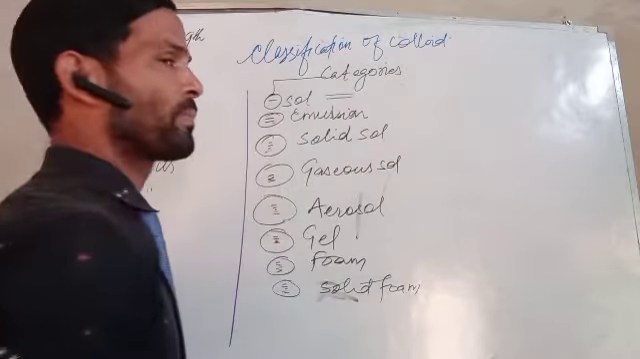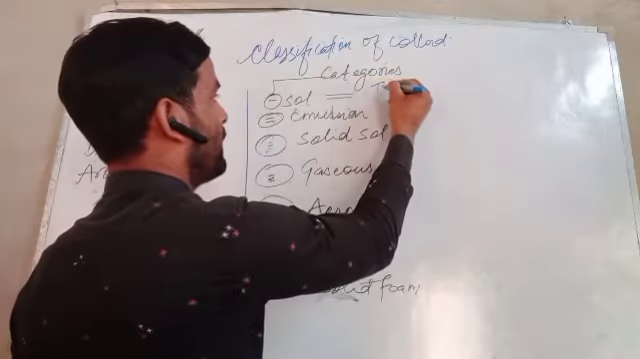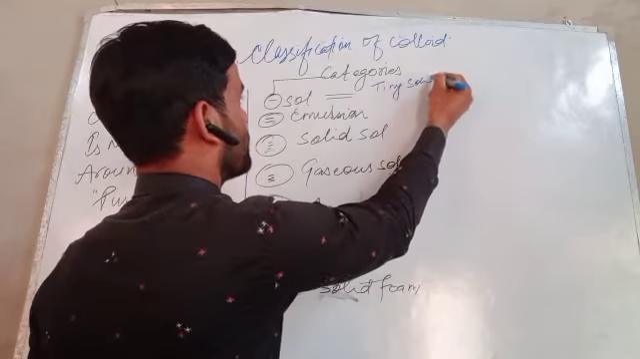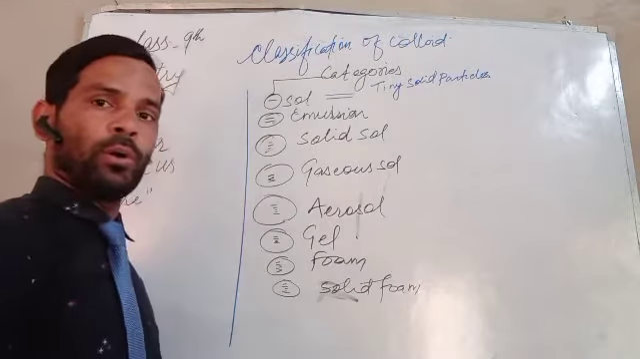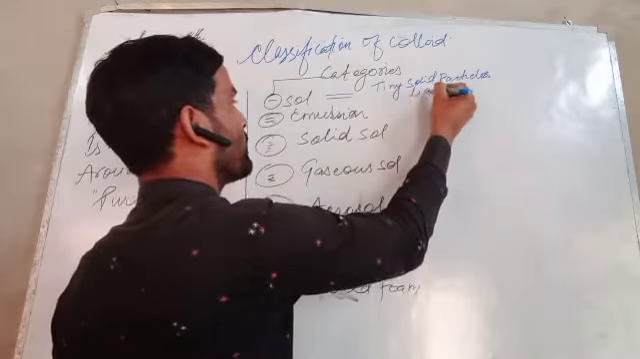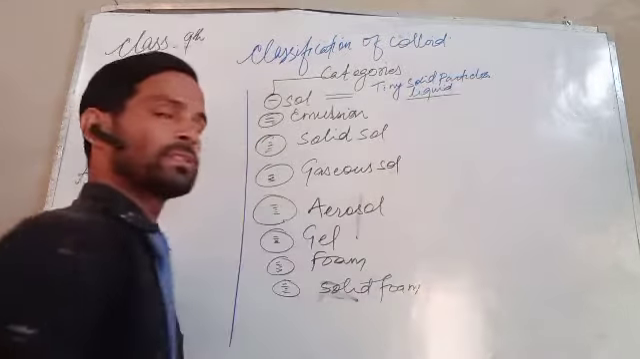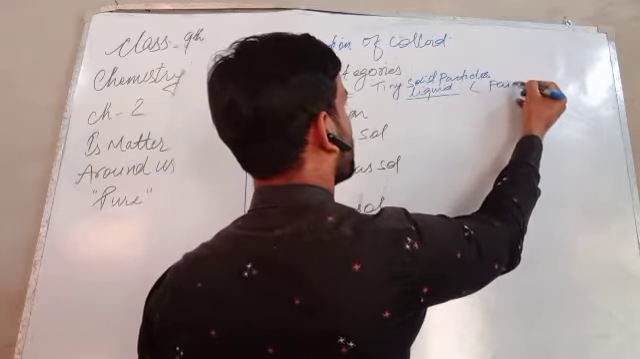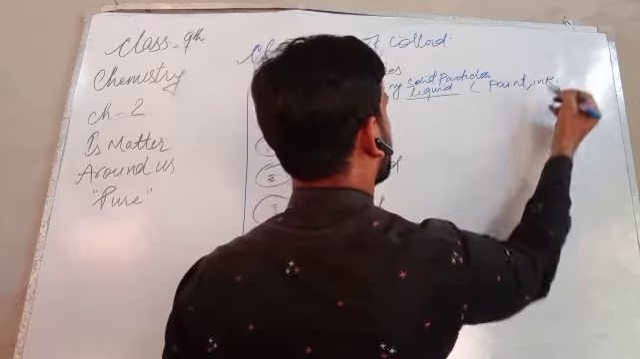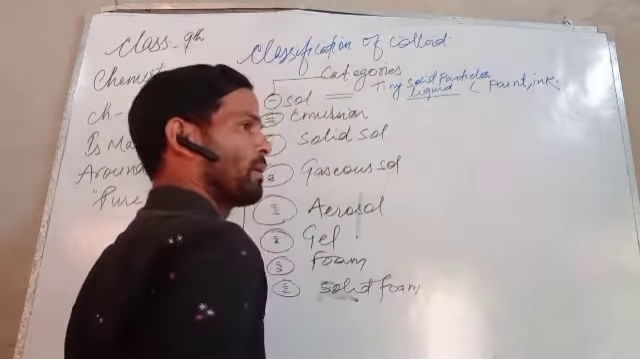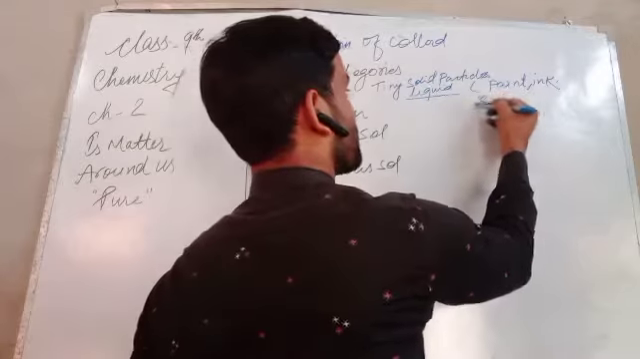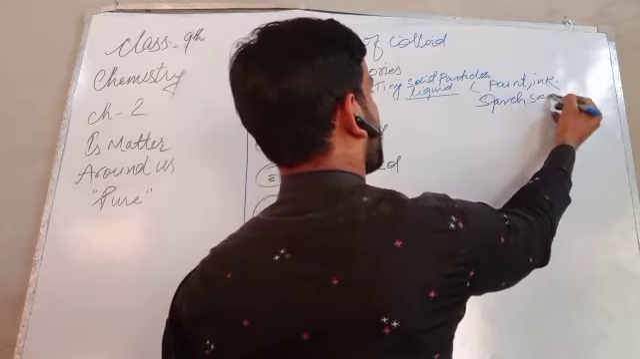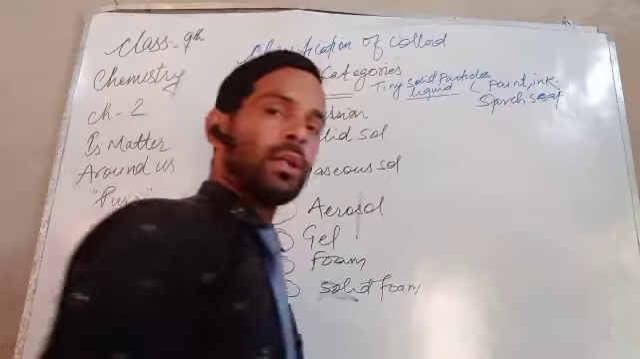Sol is what actually? When tiny solid particles are spread throughout a liquid, that can be considered a sol. Like paint, ink, and as well as starch, soap. These are all kinds of sol.